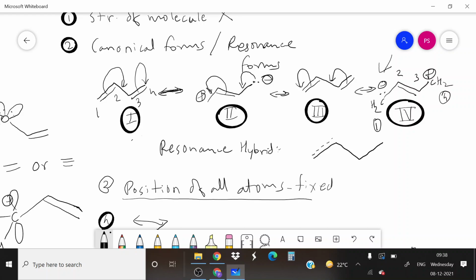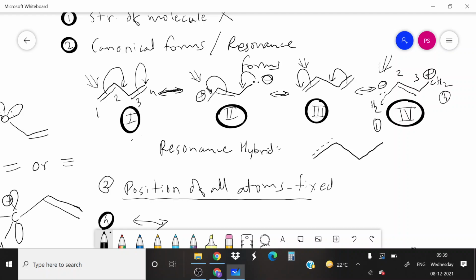Okay, so the bond between first and second carbon is neither double bond nor single bond, because if you look at structure number 1, double bond is here, but if you look at structure number 2, single bond is there. In structure number 3, again double bond is there, and in structure number 4 single bond is there.